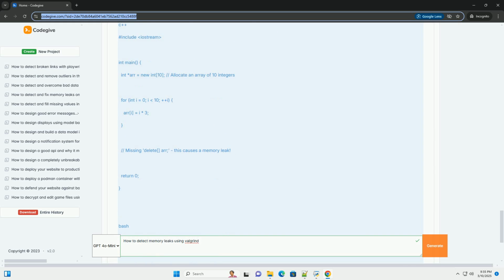11. Detecting memory overwrites and invalid memory accesses. Memcheck isn't just for finding memory leaks, it can also detect memory overwrites and other invalid memory accesses. Consider this example. When you run this with Valgrind, Valgrind will likely report an invalid write of size error. This indicates that strcpy wrote past the end of the allocated buffer, overwriting memory that doesn't belong to it. This can lead to crashes, unpredictable behavior, or security vulnerabilities.